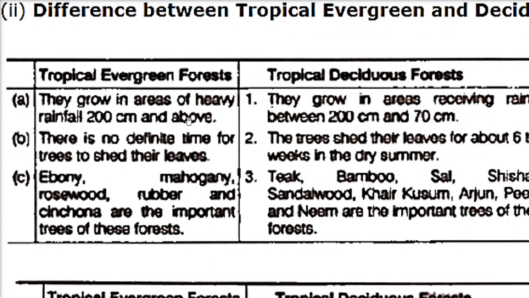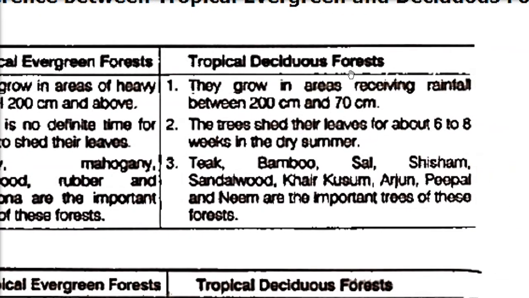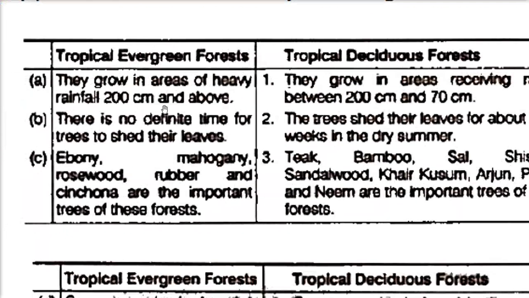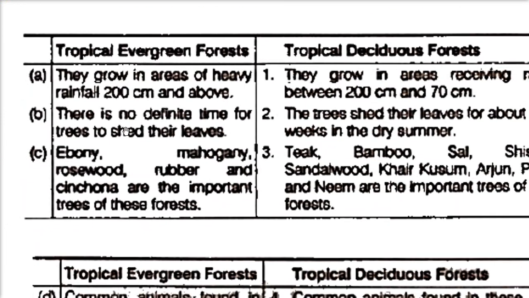So now let us come to the detail of this. Tropical evergreen forest: they grow in areas of heavy rainfall. As I said, quite a lot of water has to be there, so 200 centimeter and above. Tropical deciduous forest, around 200 to 70 centimeter of rainfall. Then these forests are called tropical deciduous forest.